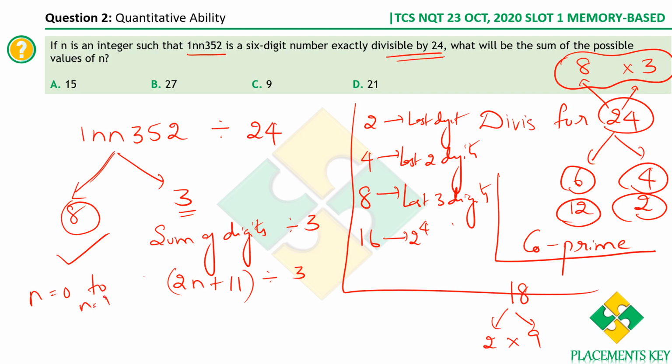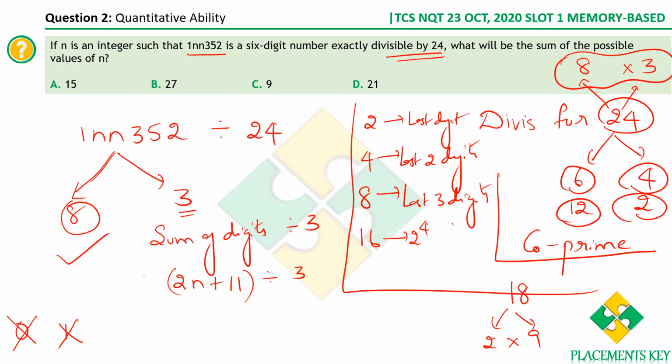So let's see what happens if n is equal to 0. If n is equal to 0, what do we get? 2 into 0 is 0, plus 11, that's 11. Is it divisible by 3? No. So 0 is not correct. Let's take 1. If you take 1, what do we get? 2 into 1 is 2. 2 plus 11, 13, is not divisible by 3.